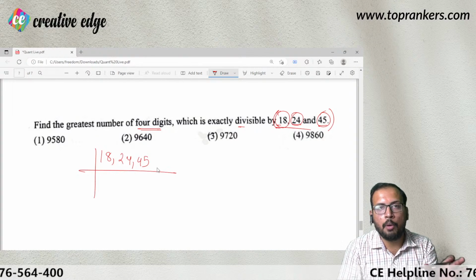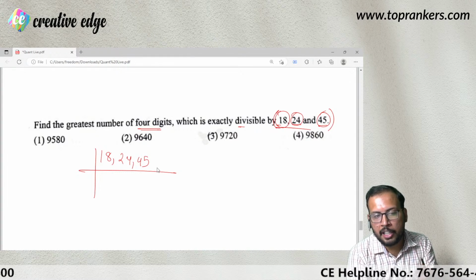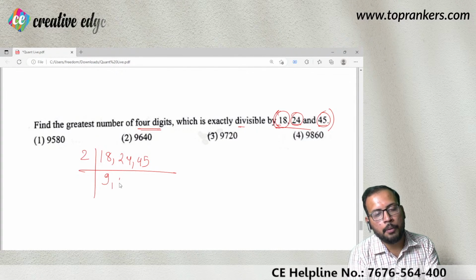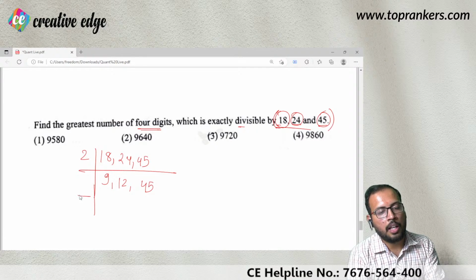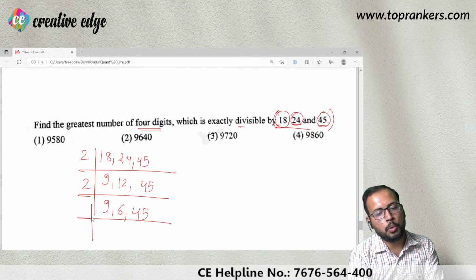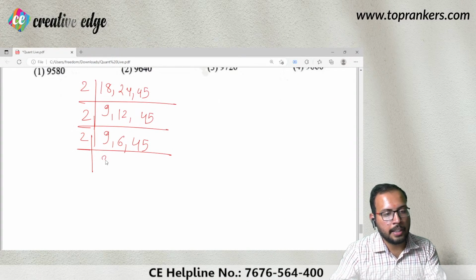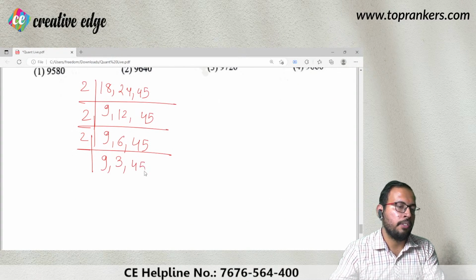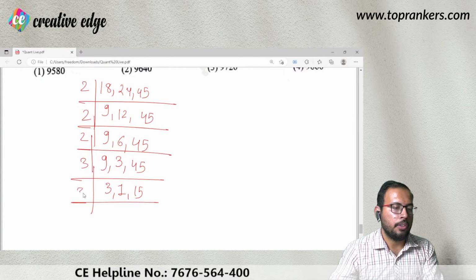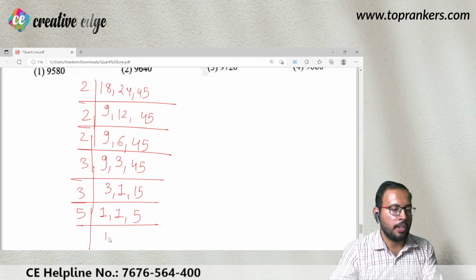That means the LCM of this number, whichever number it is going to be, can be divided by 18, 24 and 45. So divide by 2: 9, 12, 45 as it is. Again divide by 2: 9 as it is, 6, 45. Then divide by 2: 9 as it is, 3, and then 45. Now divide by 3, children: 3, 1, 15. Divide by 3: 1, 1, 5. Divide by 5: 1, 1, 1.